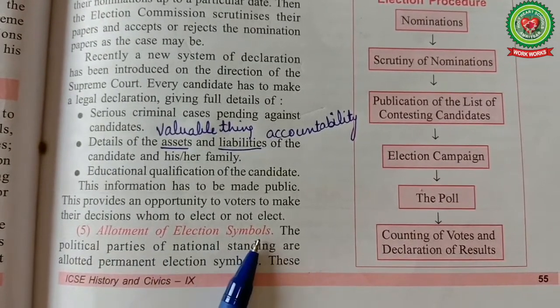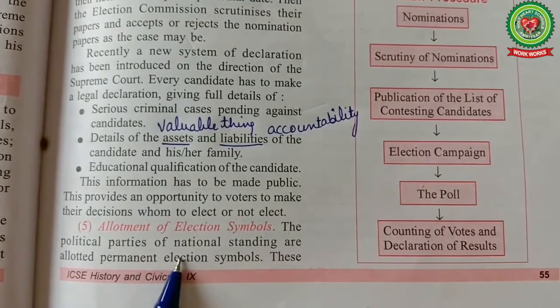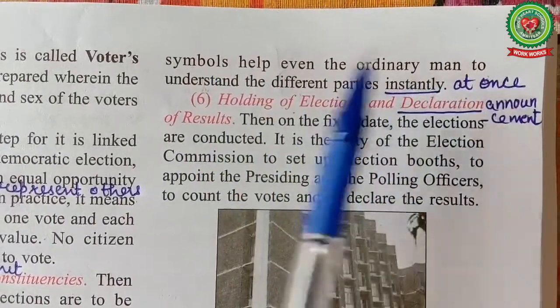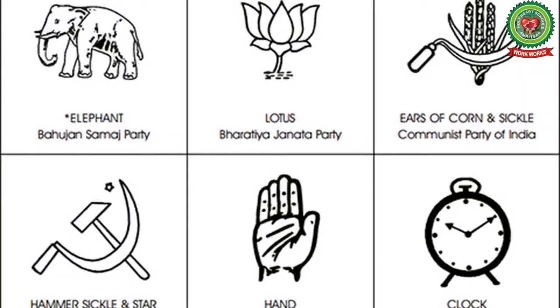Number 5. Allotment of election symbols. The political parties of national standing are allotted permanent election symbols. These symbols help even the ordinary man to understand the different parties instantly, at once. The Election Commission allots symbols to the recognized political parties and the candidates for elections. The political party uses the symbols for all candidates sponsored by it.